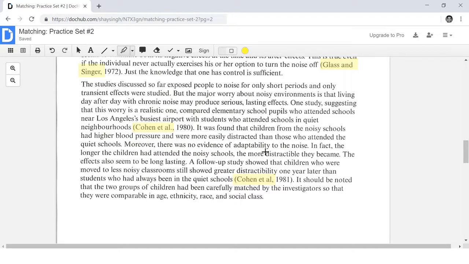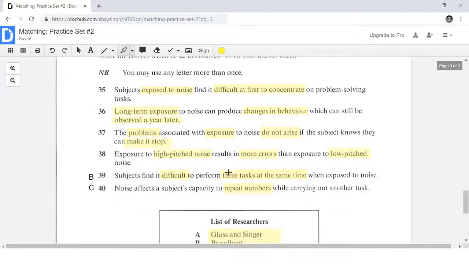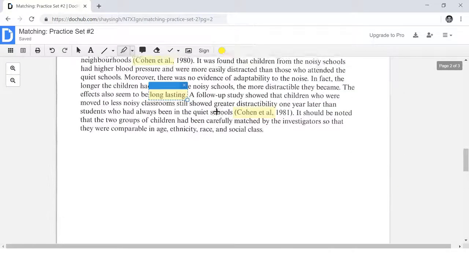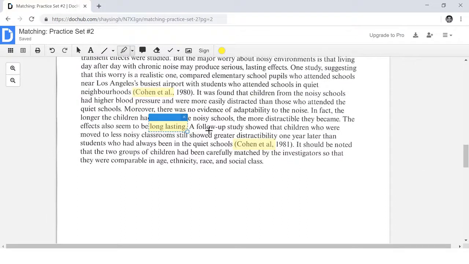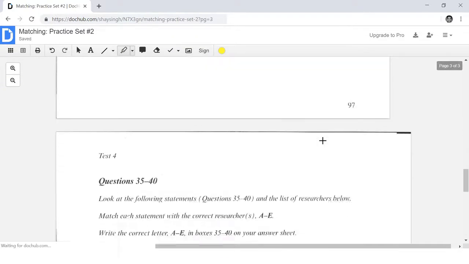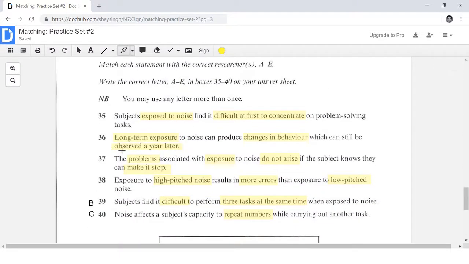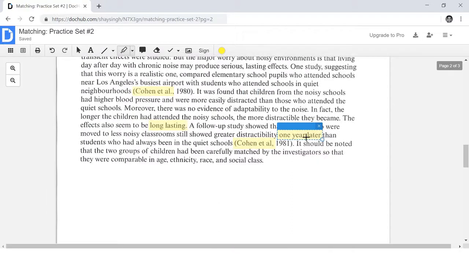Okay, it's talking about how noise can cause distraction. Here it talks about long-lasting. Long-lasting could be a synonym for long-term exposure. That could be synonym language. Let's keep scanning more. Alright, here it says something about 1 year later. And over here, it also talks about a year later. A year later. That is, again, another keyword.